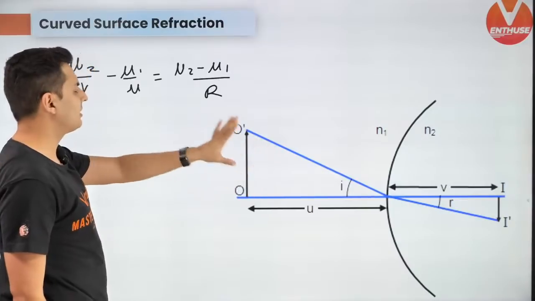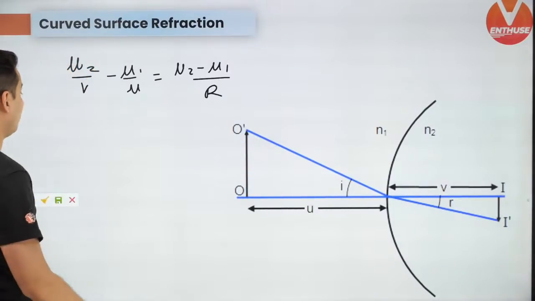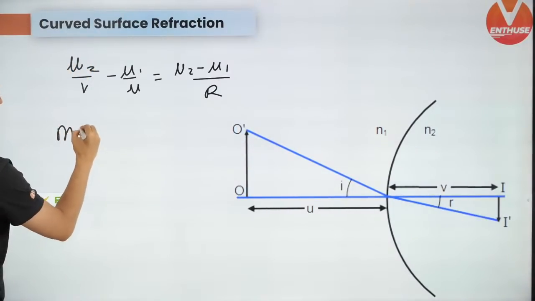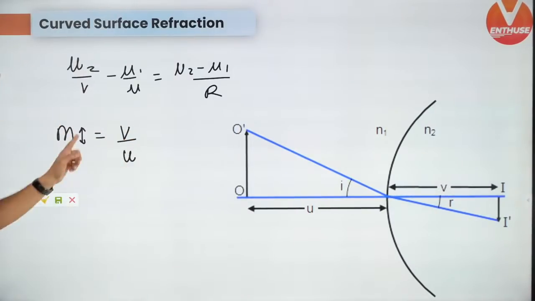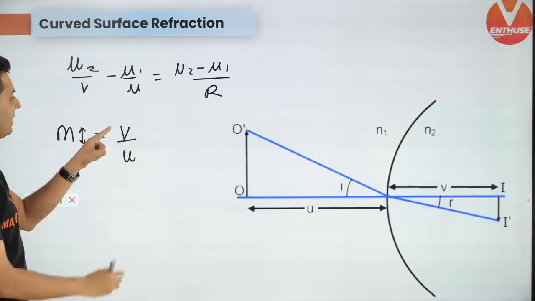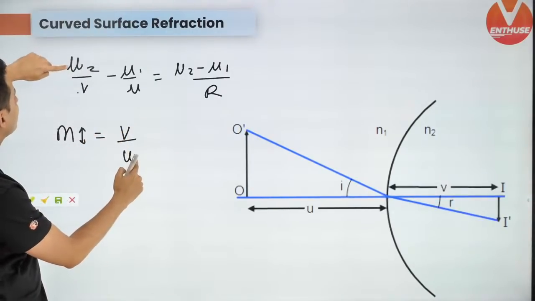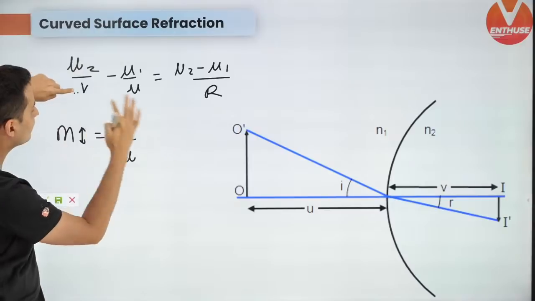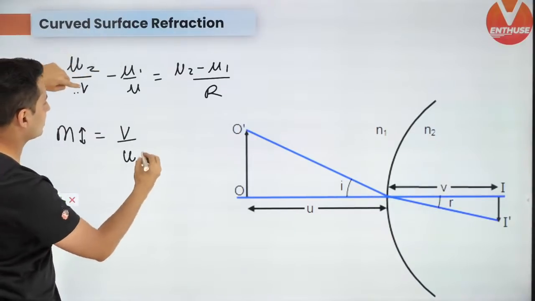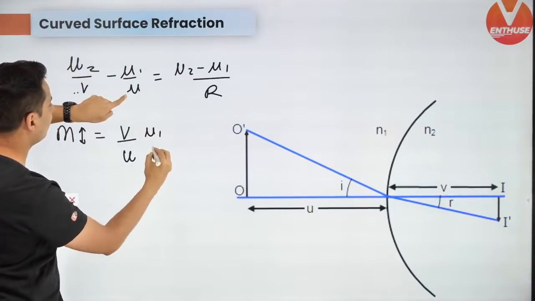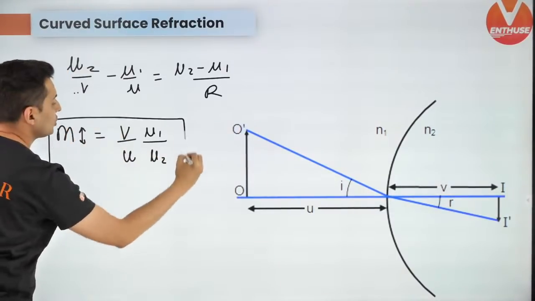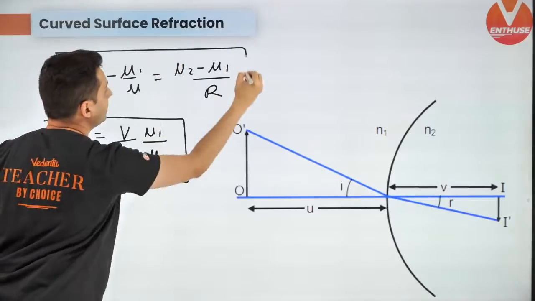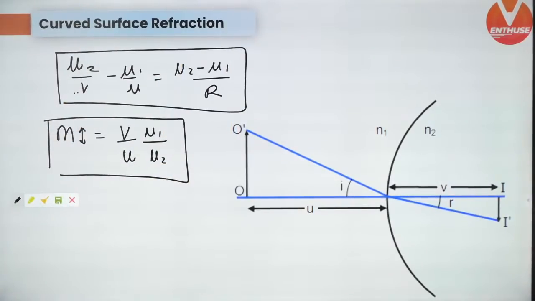Use all your sign convention while solving the problem. And the magnification formula is also very important. Just like before, it is v by u, but keep in mind that with v there was mu2, so do exactly the reverse: with v it will be mu1 and with u it will be mu2. This is the formula which you should remember for magnification for a single curved surface.